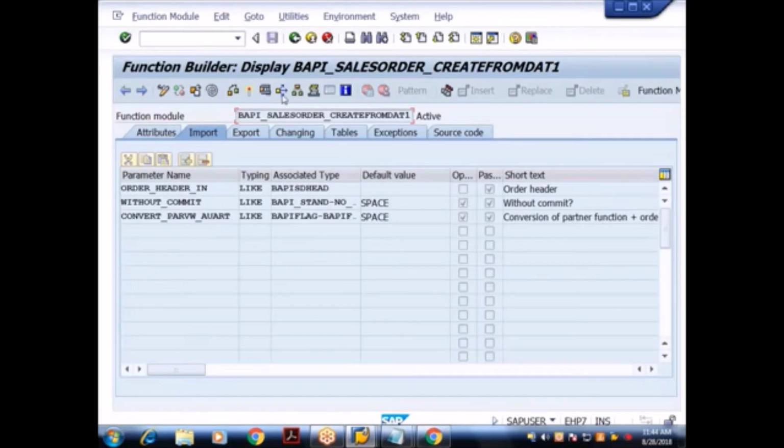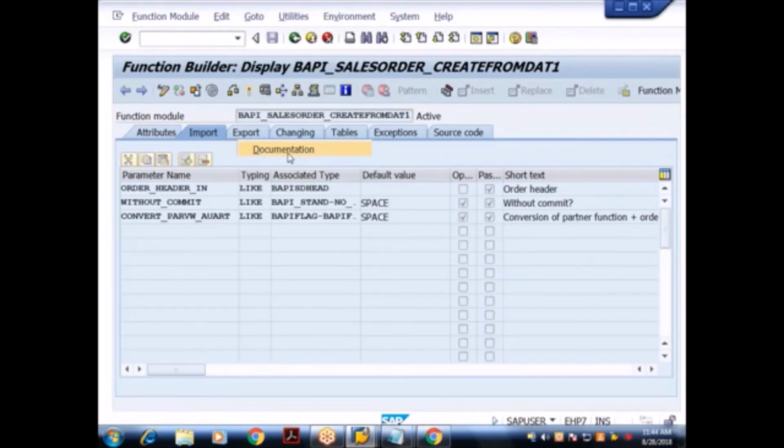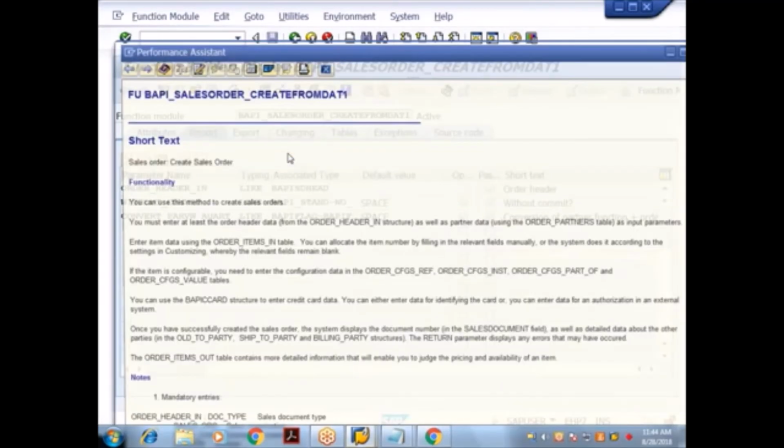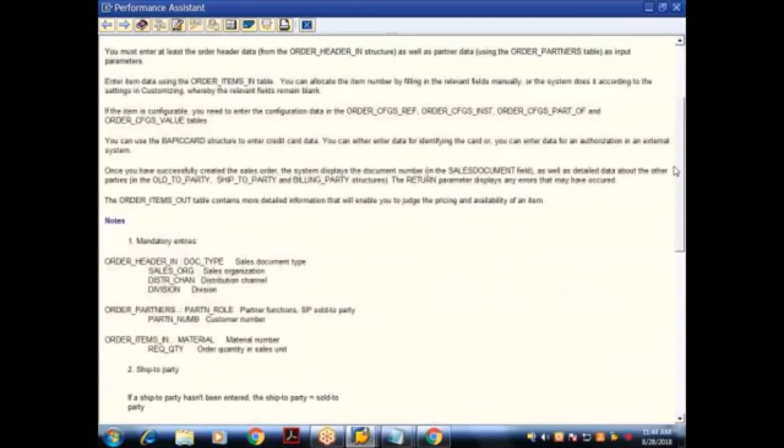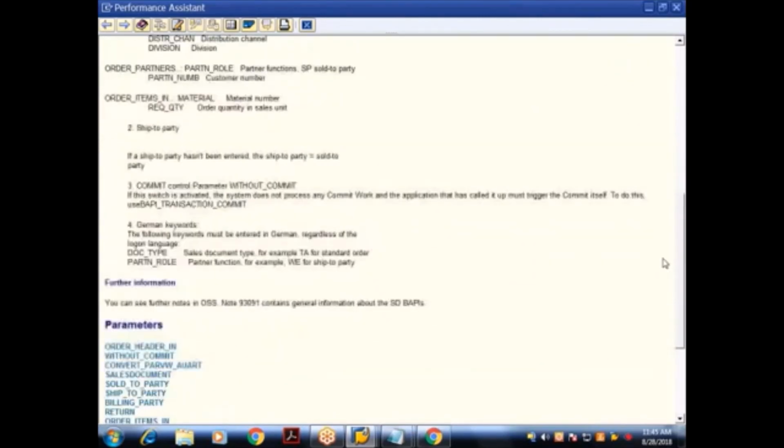Mandatory. No, no, this is not the approach. First you have to read the documentation. Always first read the documentation. If I click on this, did they give documentation? Yes. You have to understand this and then pass the data. This is a little lengthy, so I'll do it from my end.